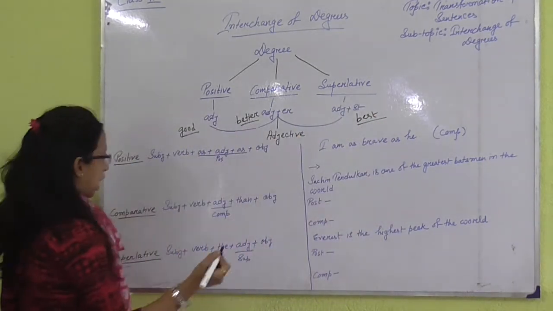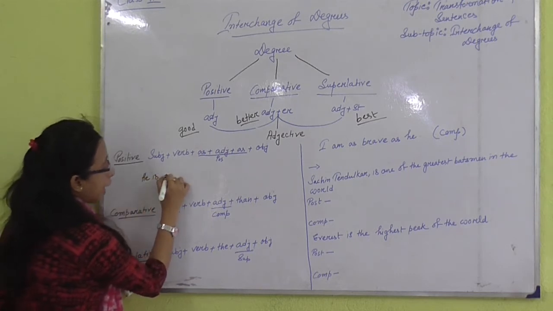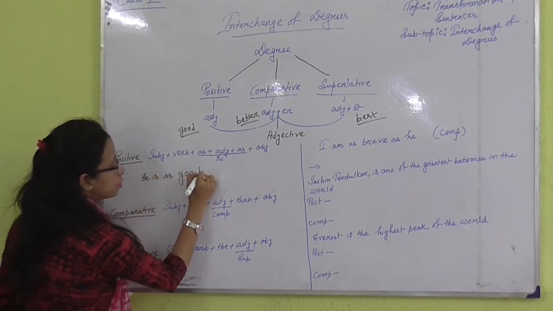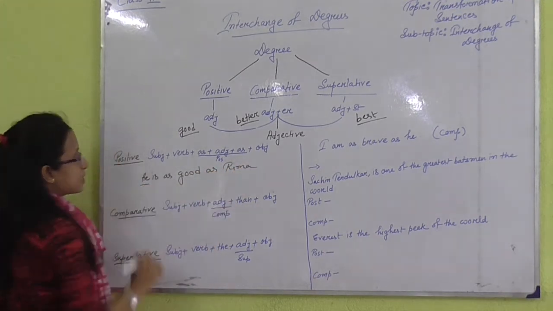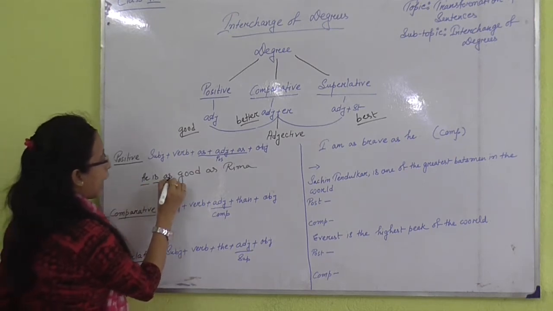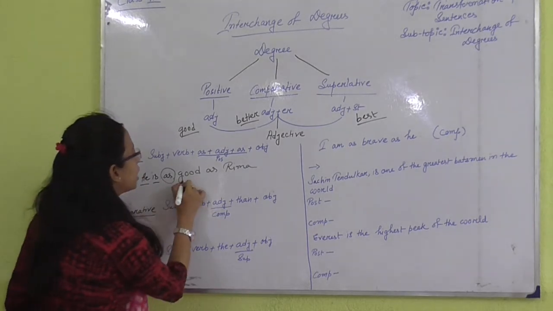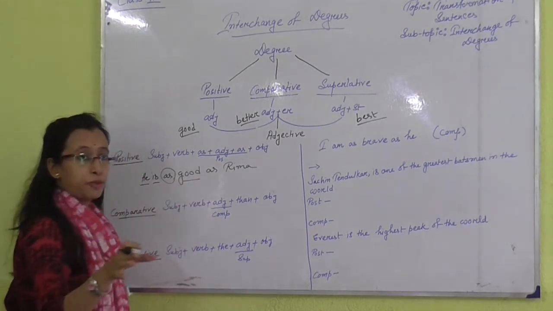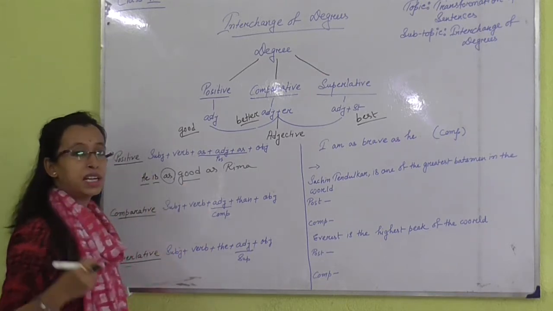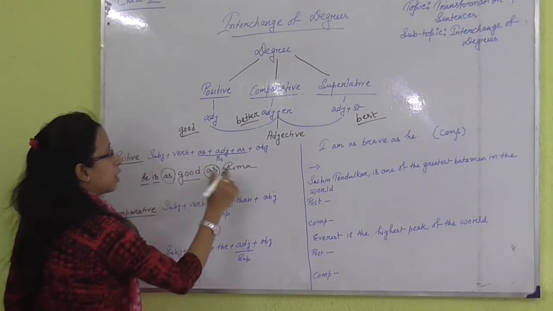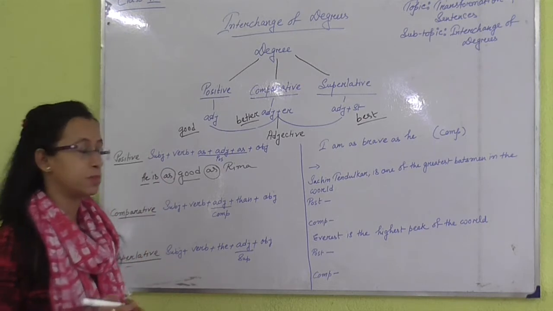If I write a sentence like, he is as good as Rima, here is the subject, here is the verb, and here is as. I need to use as because good is the positive form. So in positive form we use as to make a positive degree sentence, then again as, and then the object. So it becomes a sentence with positive degree.